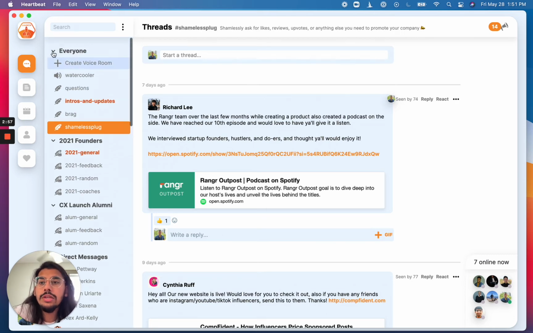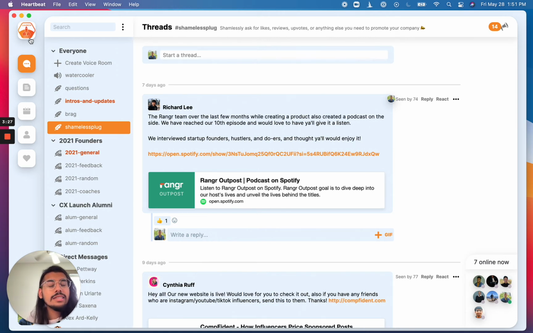But as a starting point, really, you just want to have those 4 or 5 channels. You want to let those new channels evolve organically. And once you see 4 or 5 posts that are a good fit for those new channels, that's when you actually want to start creating them, and not before. One of the biggest difficulties when you're creating a community is if you have a bunch of channels that are empty and people are not posting in, then it's going to make the entire community feel less engaged and less active, because members keep stumbling upon these dead spaces where there's no conversation happening.